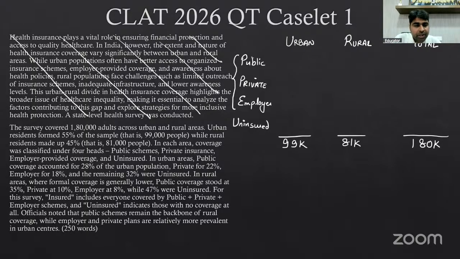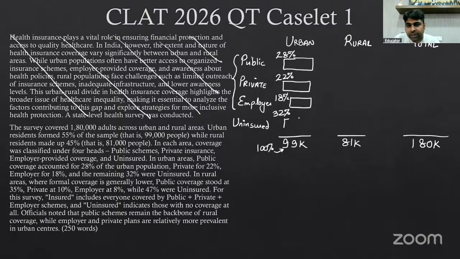In urban areas, public provided coverage accounted for 28% of the urban population. So the public was 28%, private 22%, so that amounts to 50% already. Employer was 18%, and the remaining 32% came here. So the whole 100% is equal to 99,000. If I wanted to find out the value here, I could have done that, but whenever the question asks me, I'll prefer to do it then.